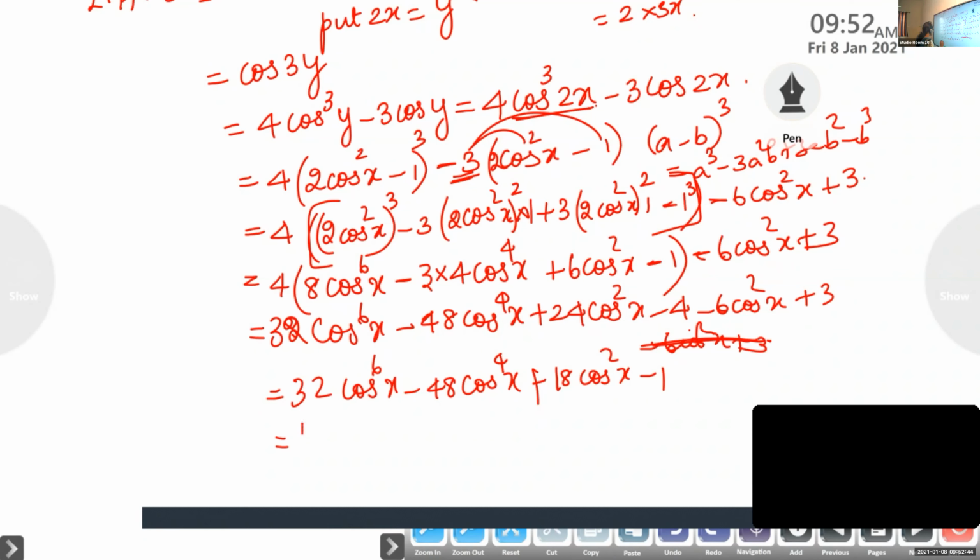So check whether you are getting the RHS. We started from LHS and whether we are getting that is equal to RHS.